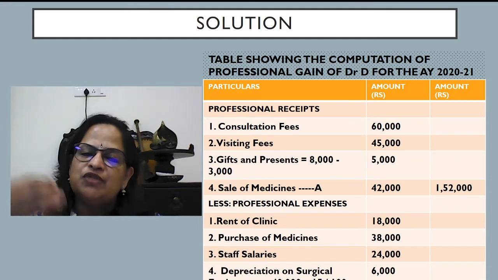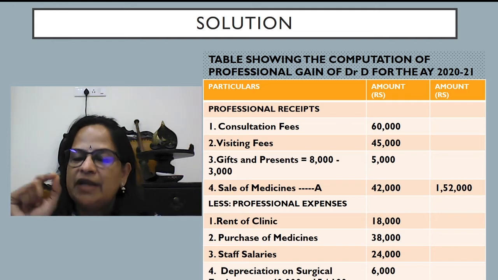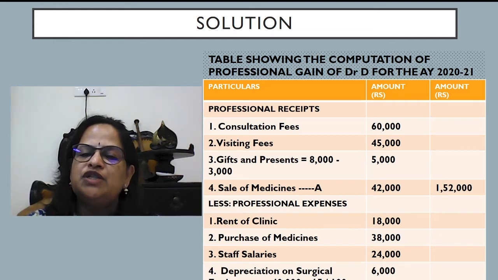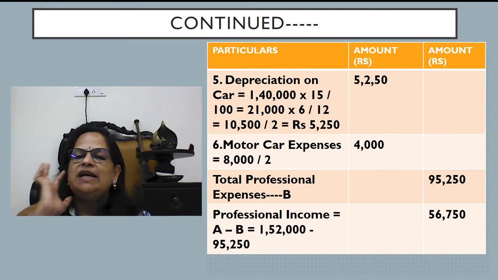Now you have to take professional expenses. Rent of clinic is allowed, 18,000. Purchase of medicines, 38,000 allowed. Staff salaries, 24,000 allowed. Depreciation on surgical equipment: the rate is not given, but you have to remember it's 15%. So you calculate depreciation of surgical equipment value into 15 by 100, you will get 6,000.